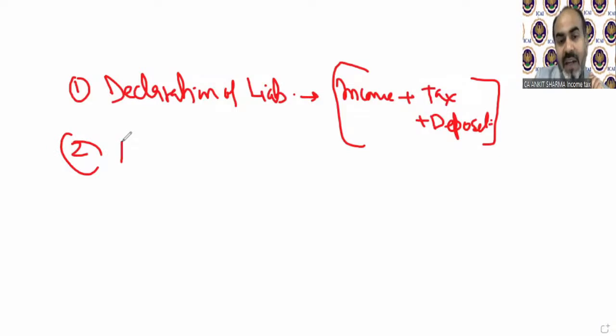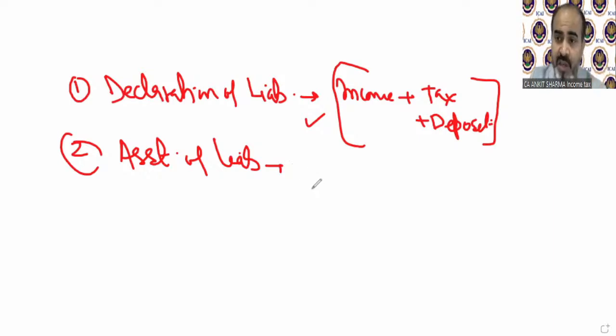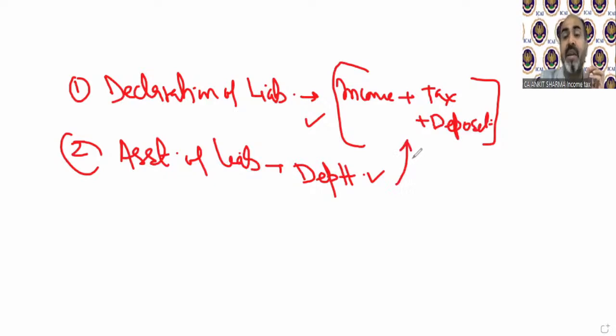Then the second point is assessment of liability. First, declaration of liability will be done by the person who earns income. Assessment means verification, checking, cross-checking, etc. Now, when you declare your liability, the department will check whether it's right or wrong. That will be verified by the department in the second stage. That's called assessment of liability. The income tax department will verify whether the income or tax declared by you is correct or not. That concept is called assessment of liability.